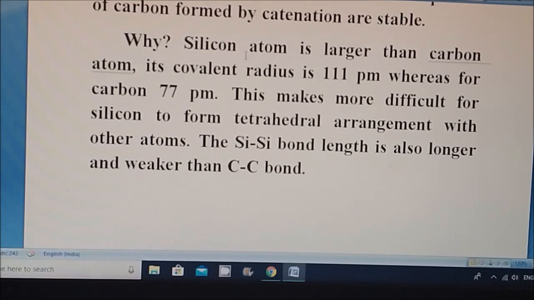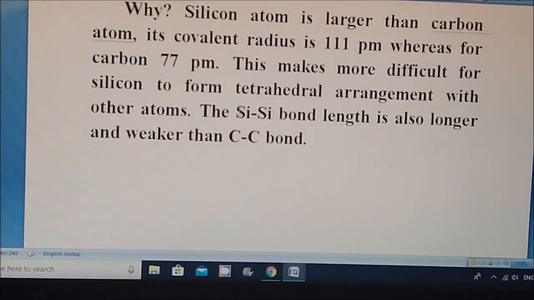Why is there this large difference between carbon catenation compounds and silicon catenation compounds? The reason is the bond length between silicon and silicon. If 7 or 8 silicon atoms come together and form a chain, the silicon bond length matters. Since the size of the silicon atom is much larger than carbon, the covalent radius is also larger, so the bond length between two silicon atoms is found to be very high.